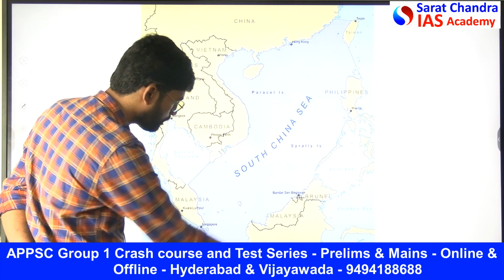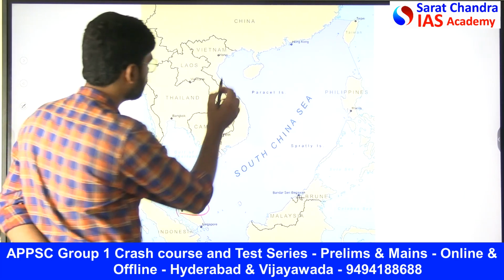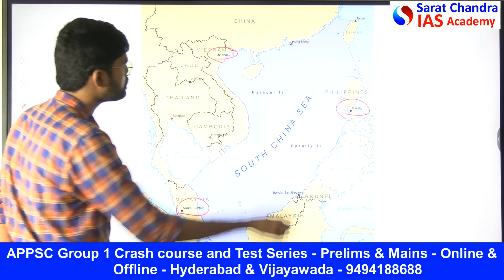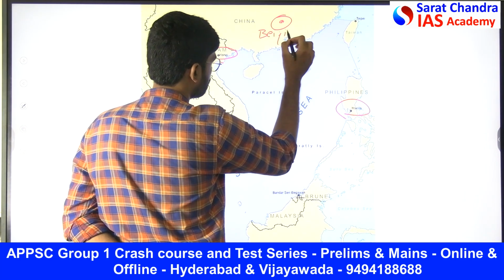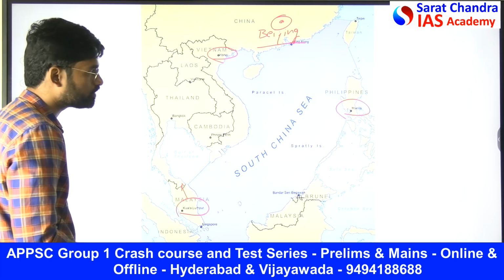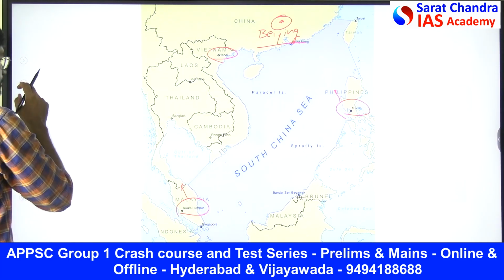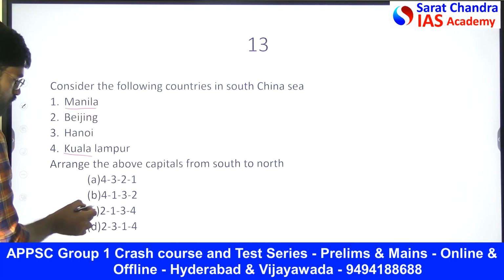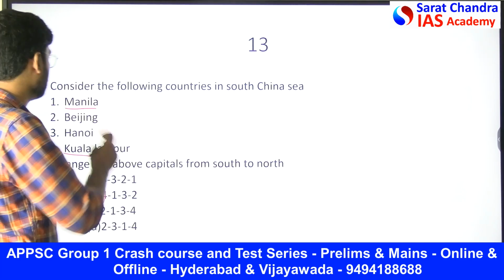See, Kuala Lumpur is in Malaysia. Then Hanoi is in Vietnam. Then Manila is in Philippines. Obviously Beijing is present in China. So they have asked from south to north. Which one comes first? Obviously Kuala Lumpur. Then comes Manila. Then comes Hanoi. Then comes Beijing. Now tell me, Kuala Lumpur is the first one, then Manila is the second one. So 4132 is the right one. This is how they can ask you the questions.